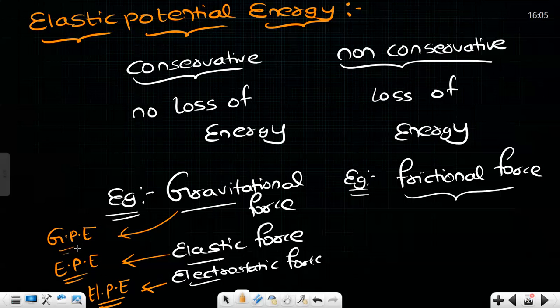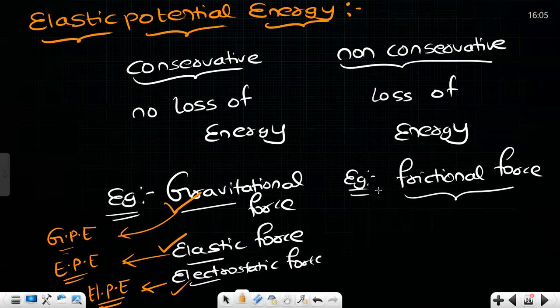But did you hear any time frictional potential energy? No, it's not there. Only the forces which are conservative will create this potential energy.